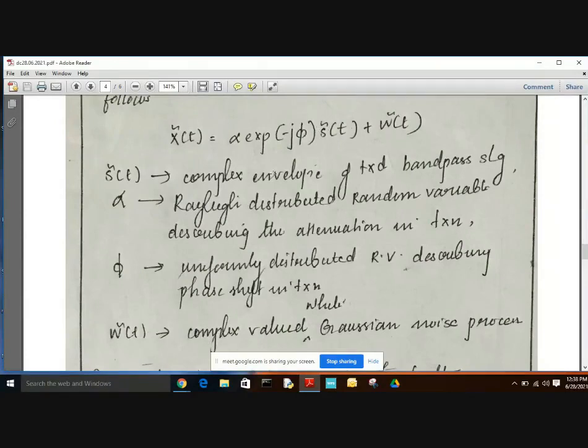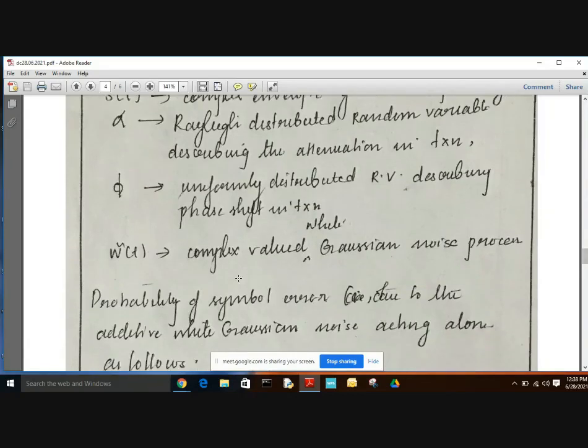So s bar of t gives the envelope of the transmitted signal, alpha gives the attenuation in the transmission, phi gives the phase shift in the transmission, and w bar of t is nothing but the additive complex-valued white Gaussian noise process. So w bar of t is basically noise.